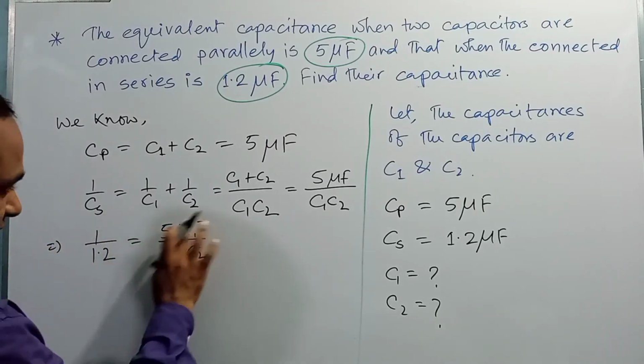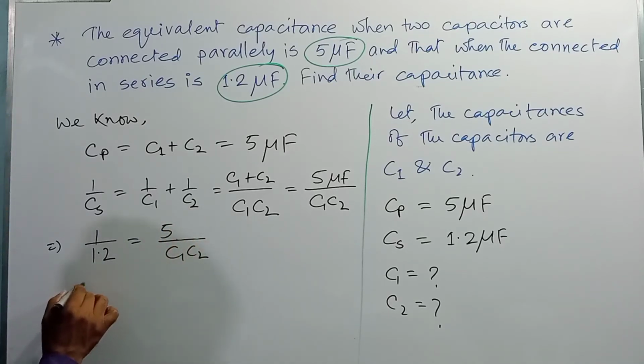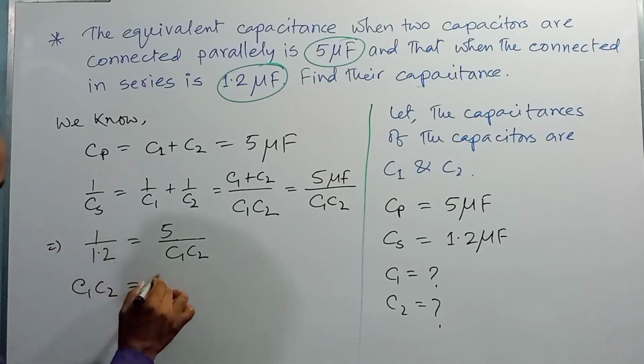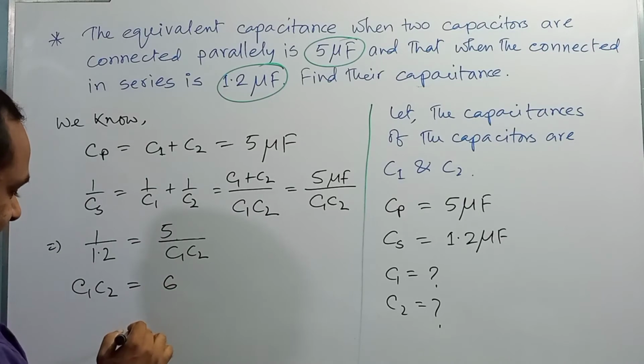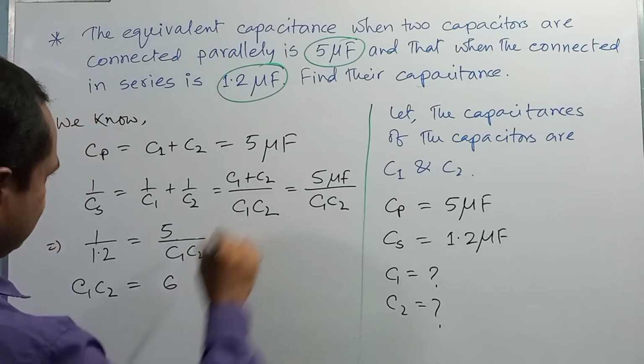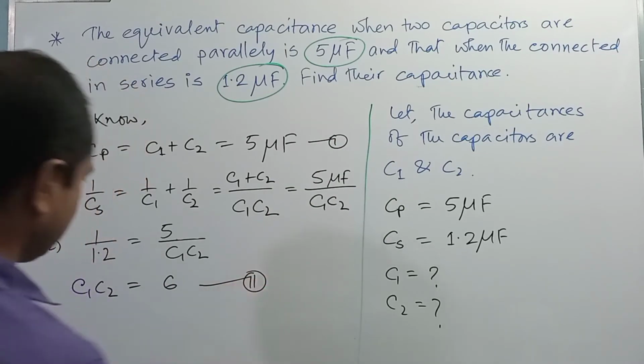So using the values, we can write C1 C2 is equal to, if we multiply 5 with 1.2, then it will be 6, right? So this is equation 1 and this is equation 2.